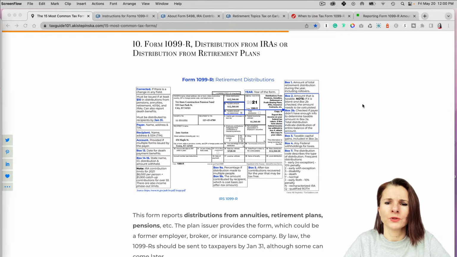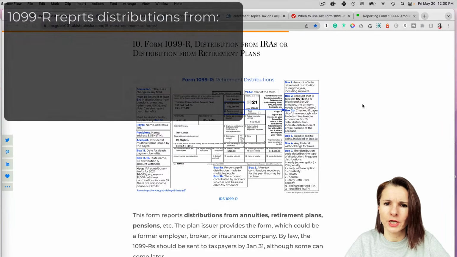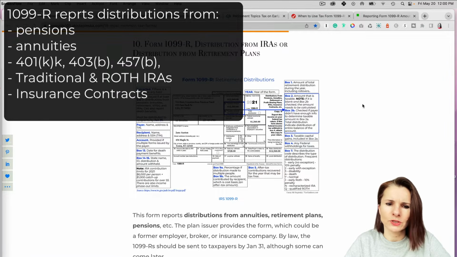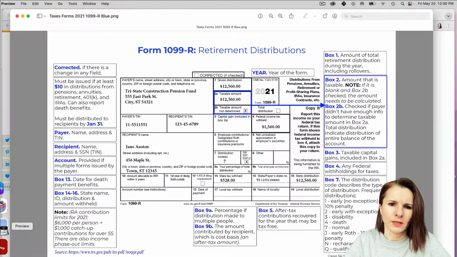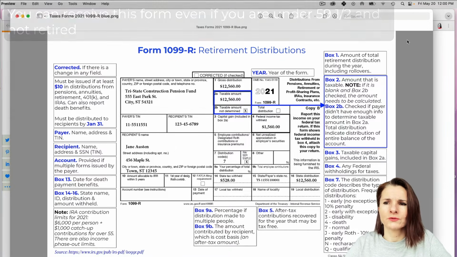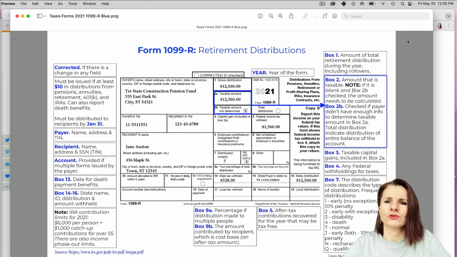1099-R form, which is basically reporting distributions from IRAs, retirement plans such as 401ks, pensions, annuities, insurance contracts, and so on. Now, it's important to know that you can receive this form even if you're not retired. So basically, this form reports when any kind of distribution was made from a retirement plan, or as I mentioned, pensions, annuities, and so on. And you might not necessarily be retired. You can be under 59 and a half and still receive the form.